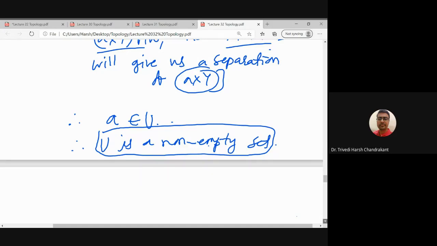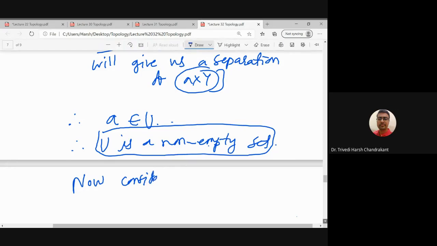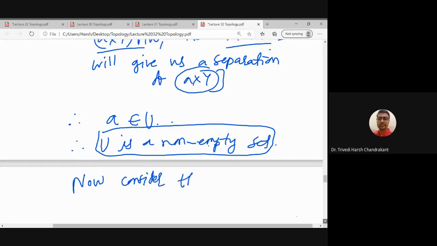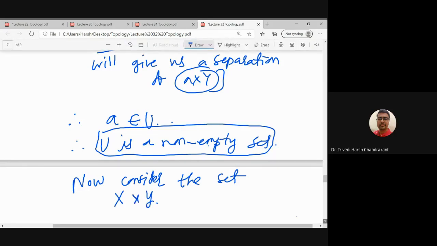So consider now the corresponding set capital X cross Y, where small y is some fixed element of Y. What is this set?